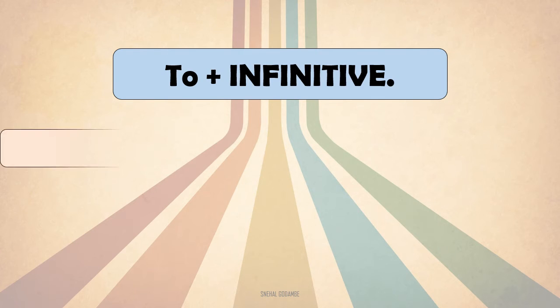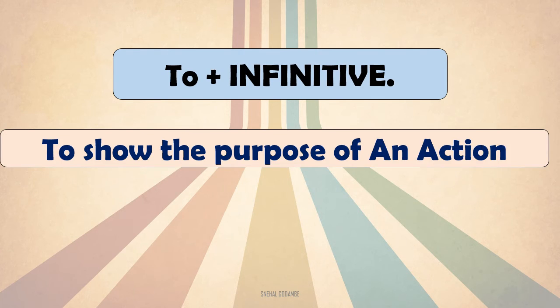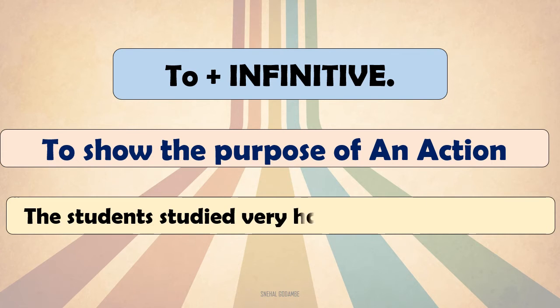The next feature is to show the purpose of an action. We have seen previously that it can be used to show intention. Now, in another way, you can use it to show the purpose of an action. For example, the students studied very hard to pass the exams.